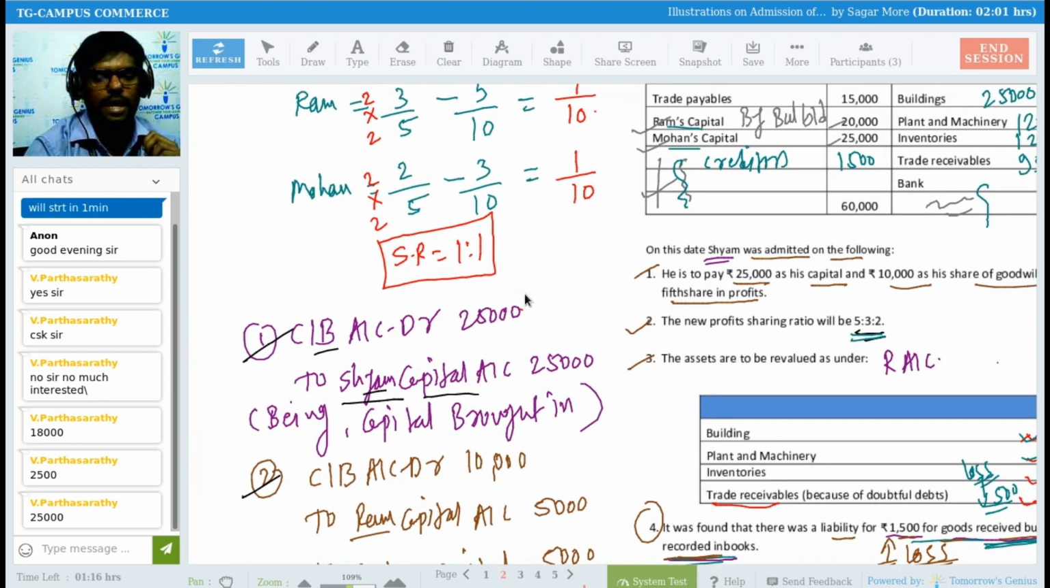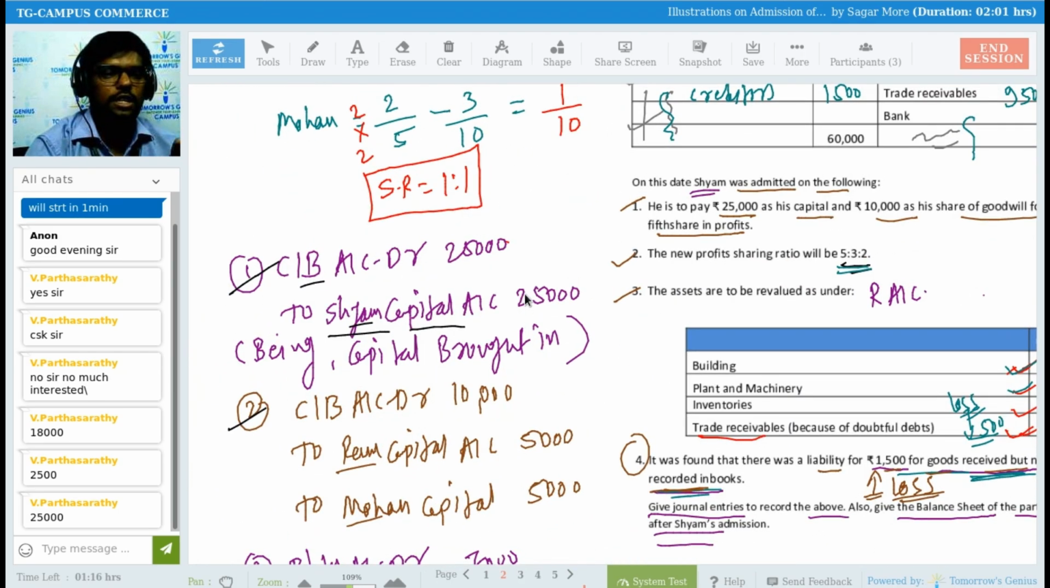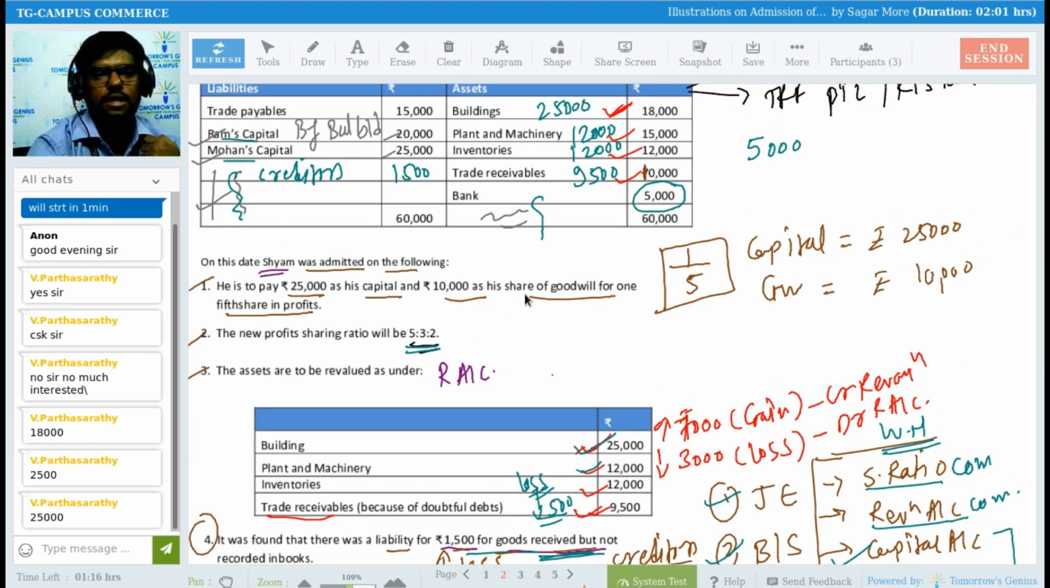Now I need to check down my adjustments. In the first adjustment, 25,000 rupees comes into the business. Cash bank account debit 25,000, right? So I am adding in this 5,000 rupees. I am adding 25,000. Yes or no?